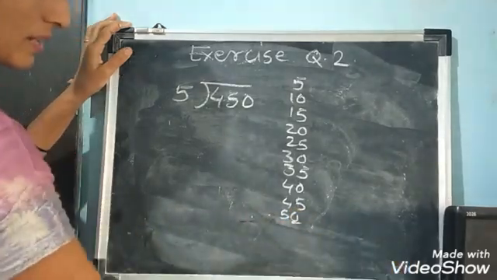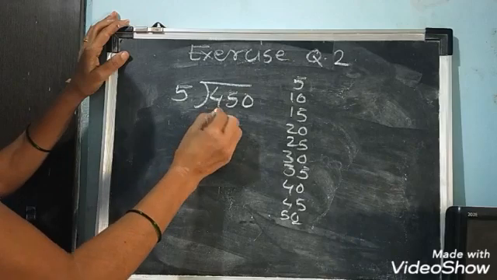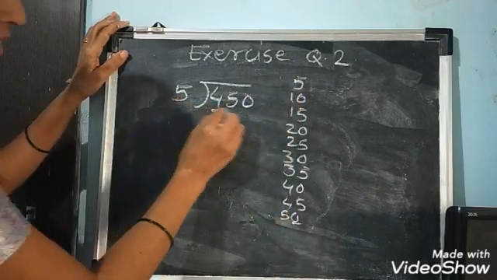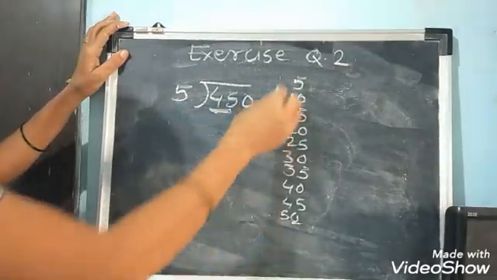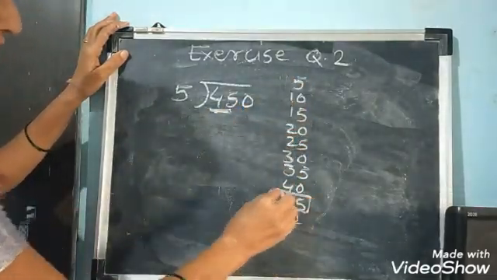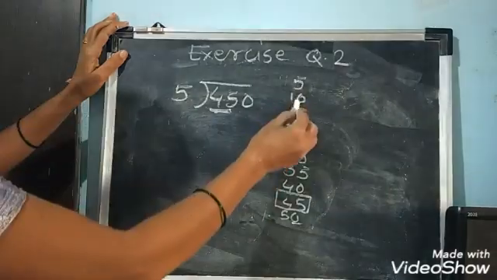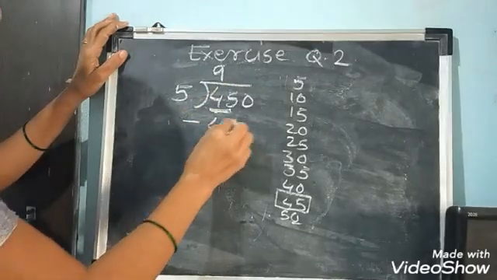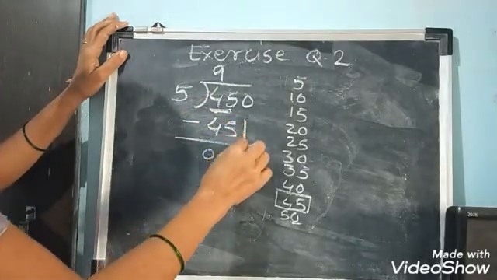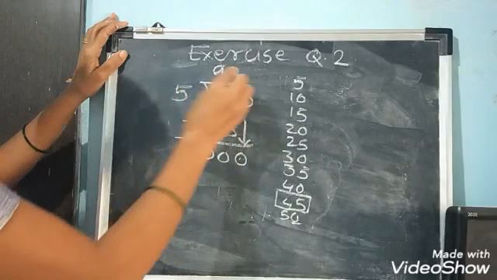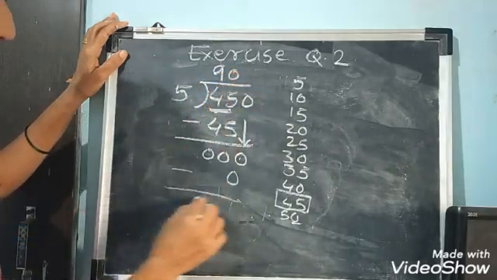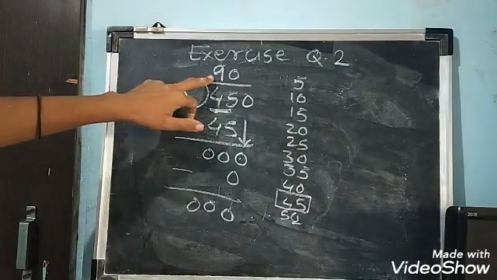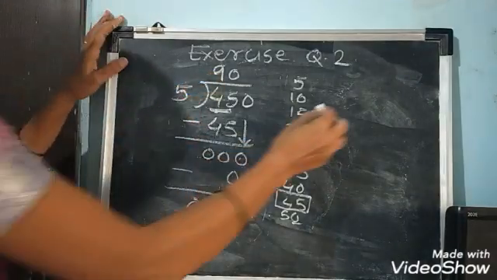Now see, listen carefully. Division. First consider 4. 4 is smaller than 5, so it will not come in the 5 table. Now take the next number. 45 we have. Do we have 45? Yes, we have. At what place? 1, 2, 3, 4, 5, 6, 7, 8, 9. 5 nines are 45. 0, 0. Now take this 0 down. 0 divided by 5, answer is 0. So each friend will get 90 centimeter cloth.